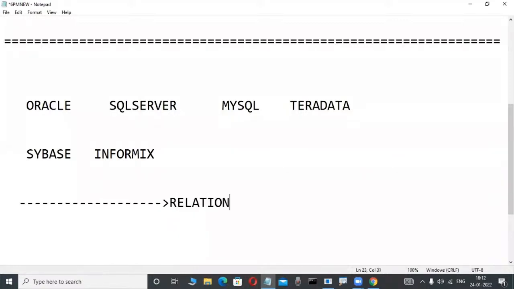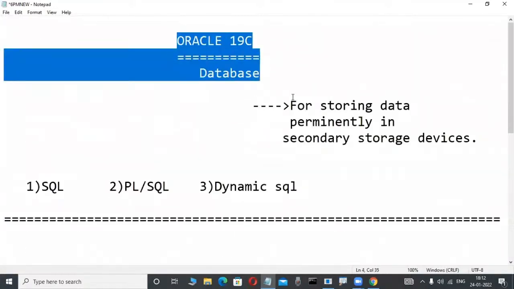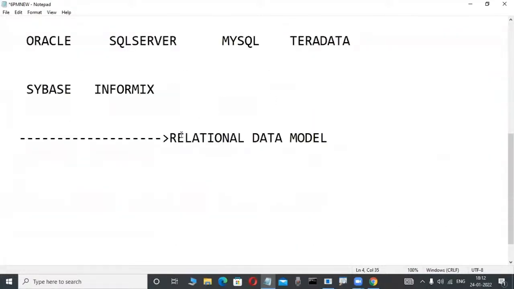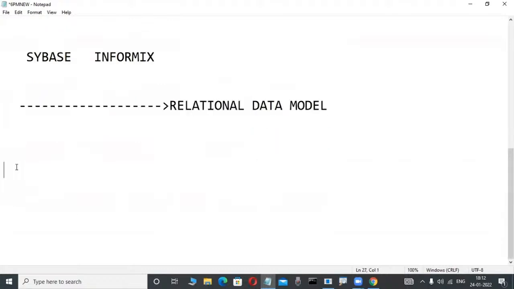The relational data model is a concept. What is that? You must be familiar with it before starting these types of courses or products; minimum knowledge is required. Now observe here. What is a data model? It is an easily understandable model. What is a data model?